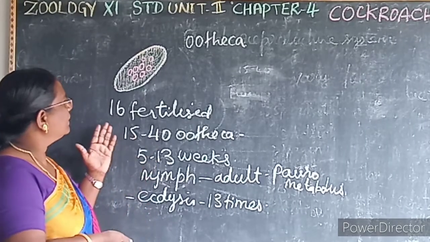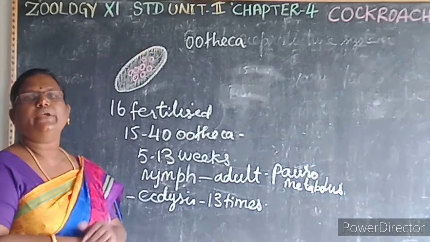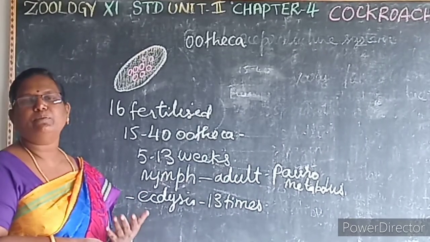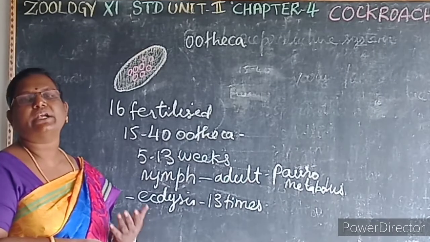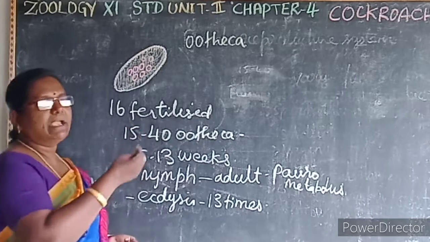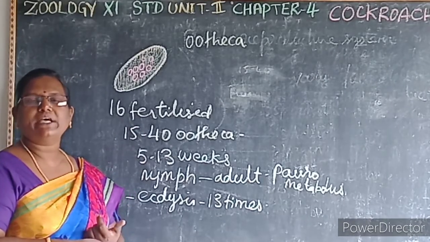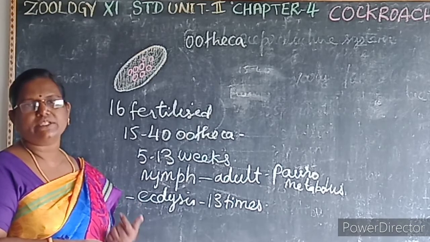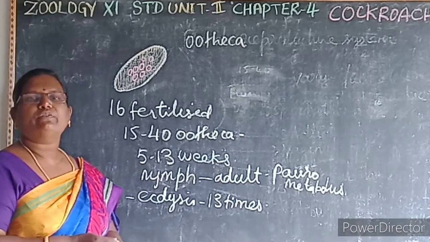So the cockroach is dioecious or unisexual. What is dioecious? If the sexes are separate, you are able to distinguish between the male and the female cockroach. That is known as what? Dioecious or unisexual. In the male cockroach, the genital opening is covered by sclerites, that is known as what? Phallomere or the gonapophysis. In the same way, the female genital opening is also covered by sclerites, that is known as what? Gonapophysis.